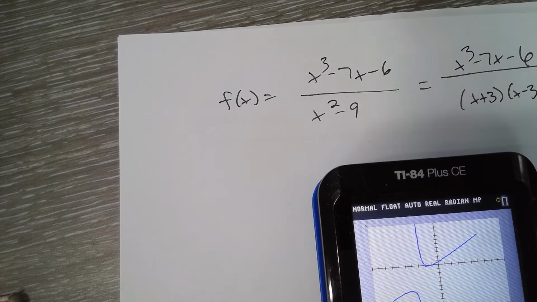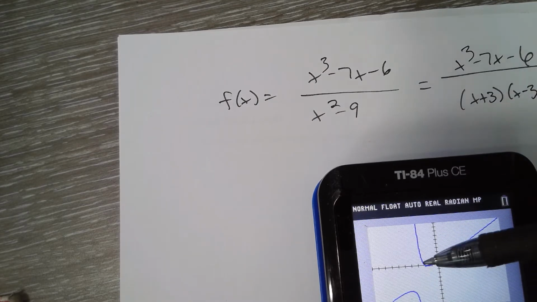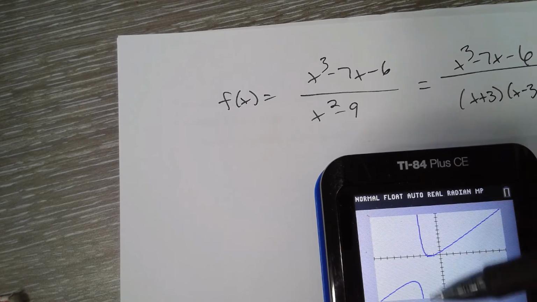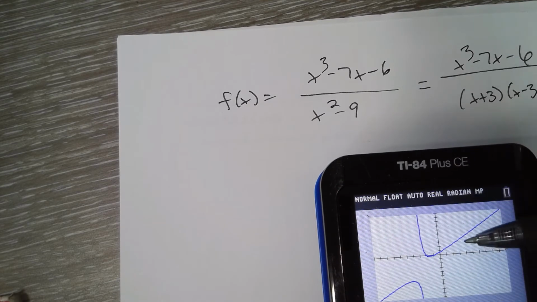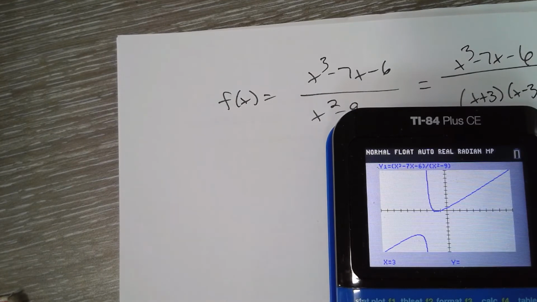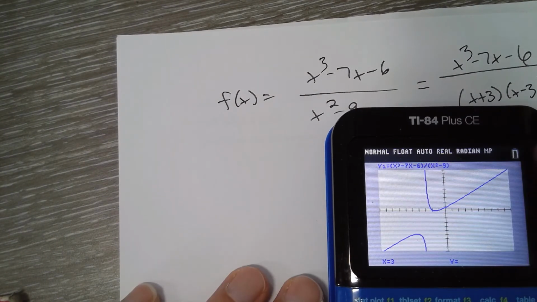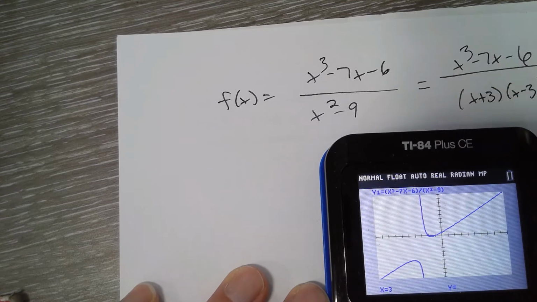Okay, so at x equals 3, there's no asymptote like there appears to be at x equals negative 3. That is a vertical asymptote at x equals negative 3. At 3, it looks like there's nothing going on there. But there still might be a discontinuity, because it could be a removable discontinuity. So I'm going to calculate the value at 3, and it tells us nothing. There isn't a value that the calculator is giving us, so that's an indication that a removable discontinuity exists at that spot.